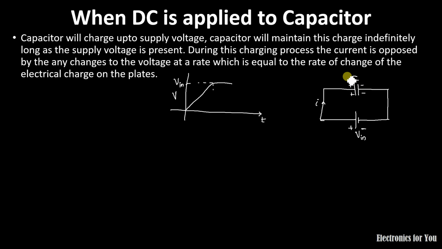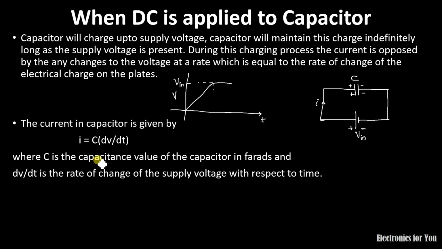The current will flow for some time, and that current is given by I equals C dVc upon dt. Here C is the capacitance value in farads, dV upon dt is the rate of change of voltage with respect to time, and I is the current flowing through the capacitor.